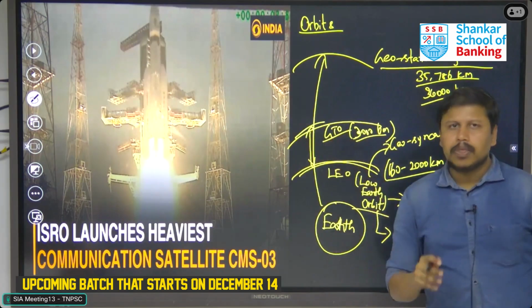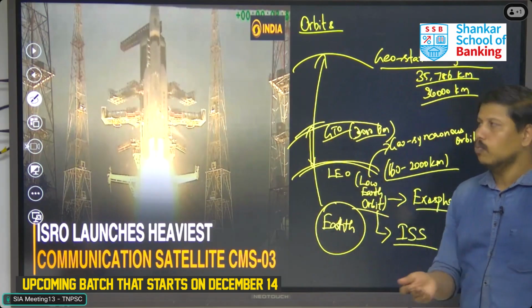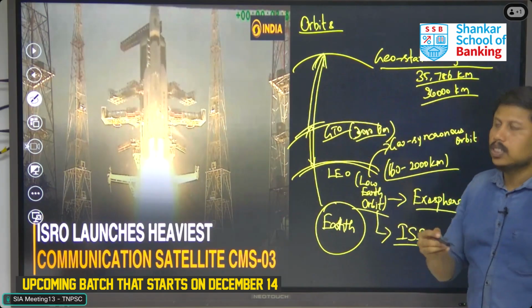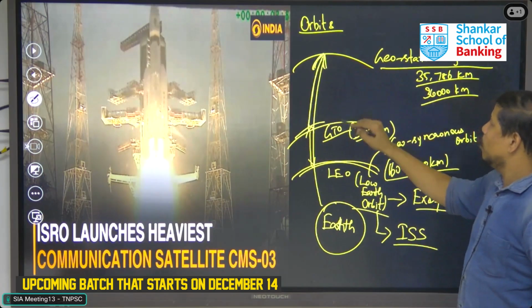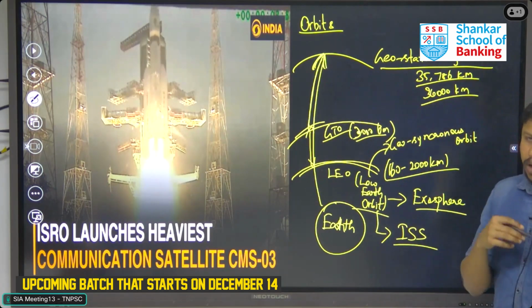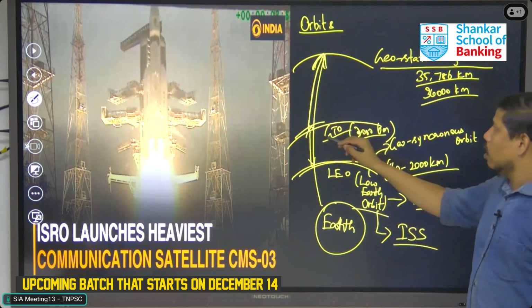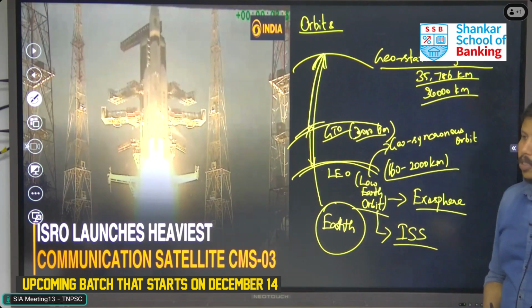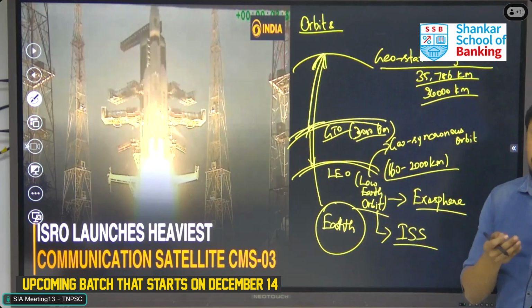From this orbit, there are chemical propellants placed in the satellites themselves, which are used to move from the GT orbit to the geostationary orbit by their own propulsion, for communication purposes. They normally do not use rockets to place the satellites in the geostationary orbit. So this is the importance of the GTO orbit, about which questions will be asked in the examinations.